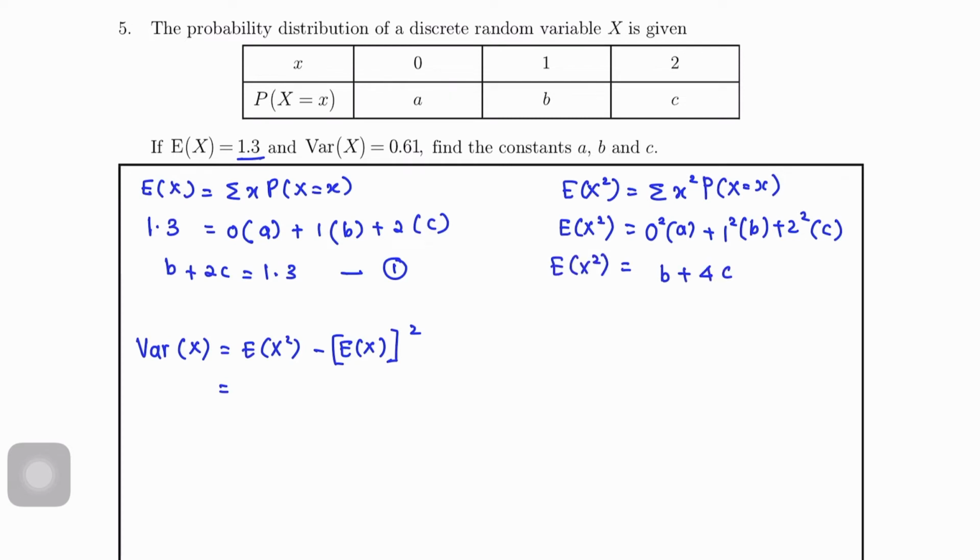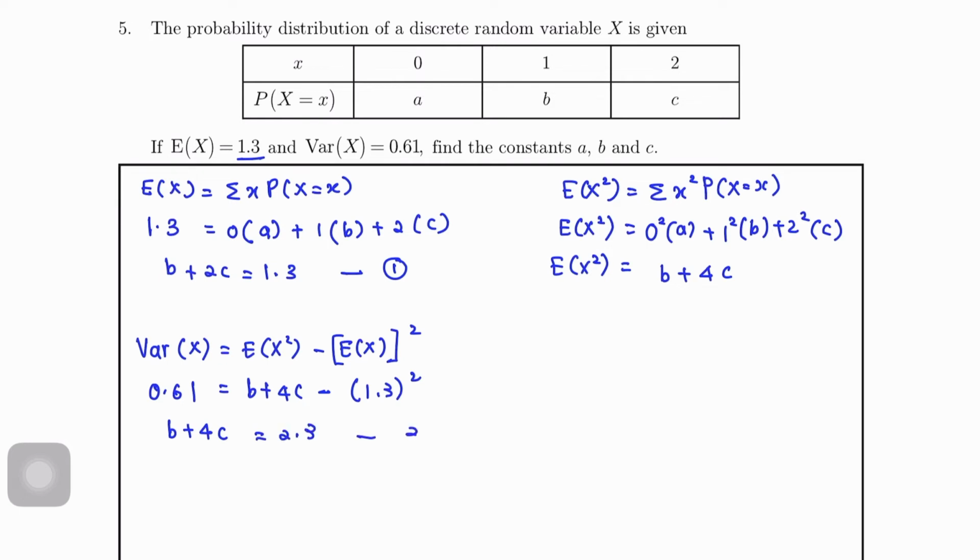Okay, so masukkan lah. B plus 4C. And also, kita ada variance X 0.61. Kita juga dah ada EX. Jangan ambil EX, kira balik. Tak payah, kita ambil je 1.3 yang dekat atas tu. 3 square. So, from here, rearrange, kita akan dapat another equation. B plus 4C equals to 2.3.